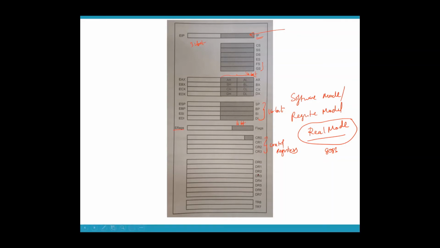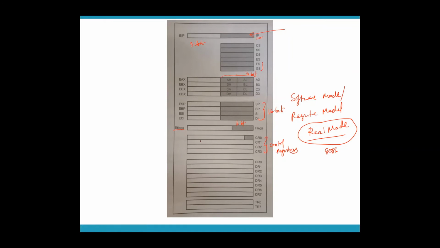TR is the task state segment register. There are 2 task state segment registers, TR6 and TR7. We'll come to this later on, but just understand that in real mode, this is what we actually make use of, even though this much is available. That means even though 32-bit registers are available, we'll be making use of only 16-bit registers. Whatever is shown in white color is the portion which is not made use of in real mode.